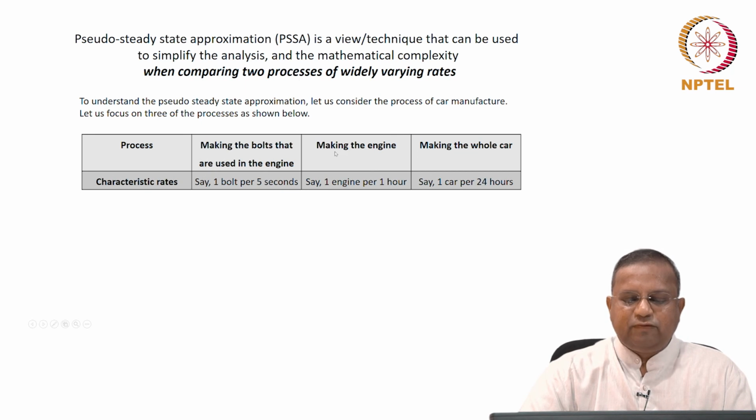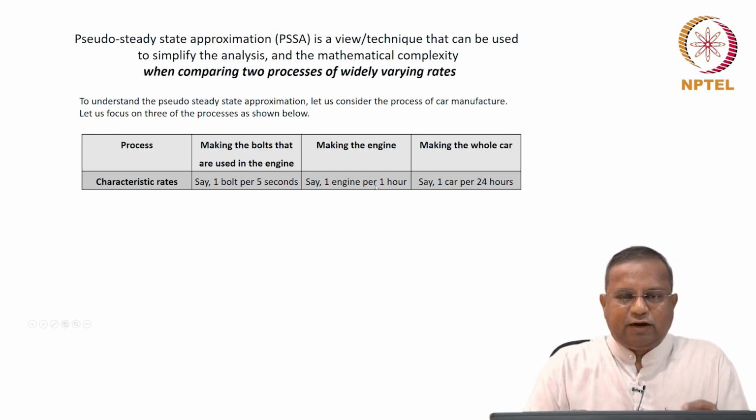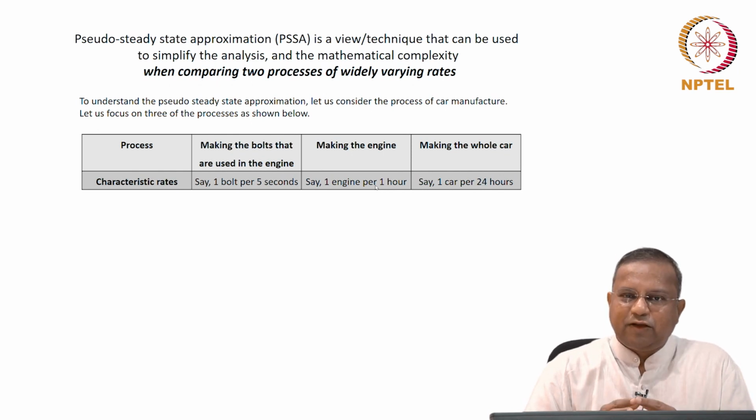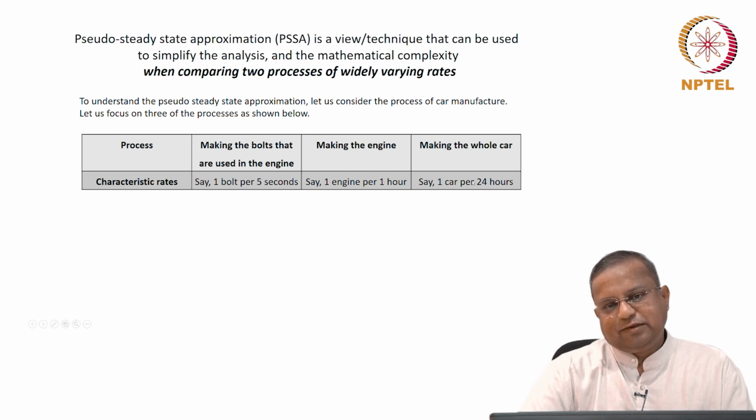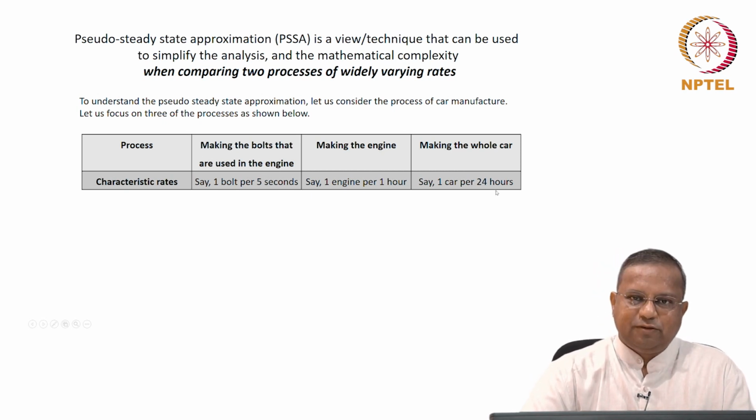The second process that we are going to consider is making the engine, and let us say that the characteristic rate is 1 engine per hour. This is for understanding. So, let us take typical values or some values which give us an idea. Don't hold me to these numbers. And then the third process of making a whole car, let us say a car takes about 24 hours to make. So, these are the three processes that we are looking at.